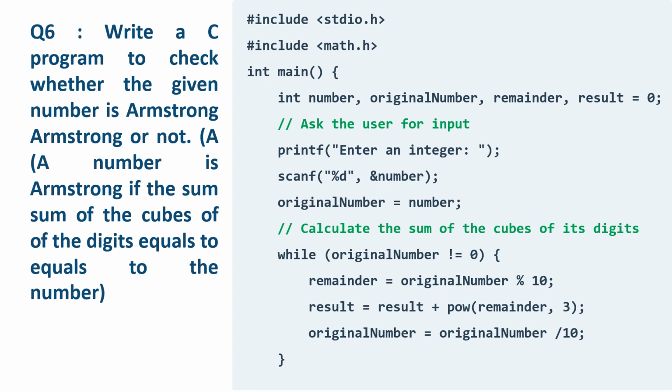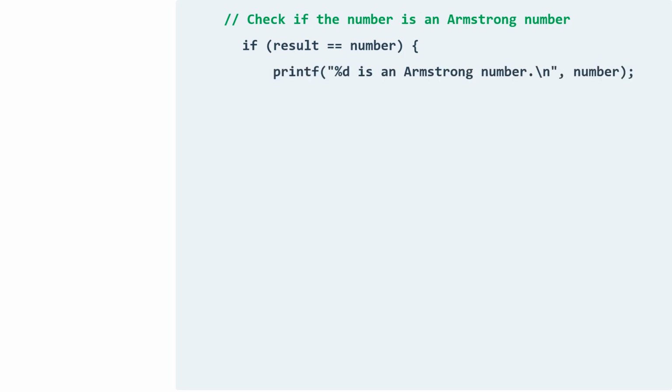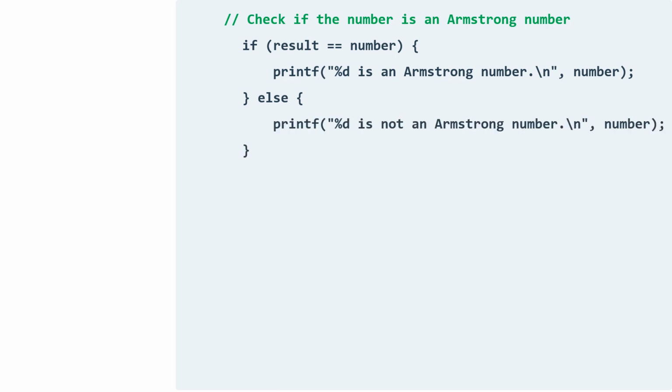digits of the number. Outside the loop, compare number and the sum. If the result is equal to number, print the number is Armstrong. Otherwise, print the number is not Armstrong.